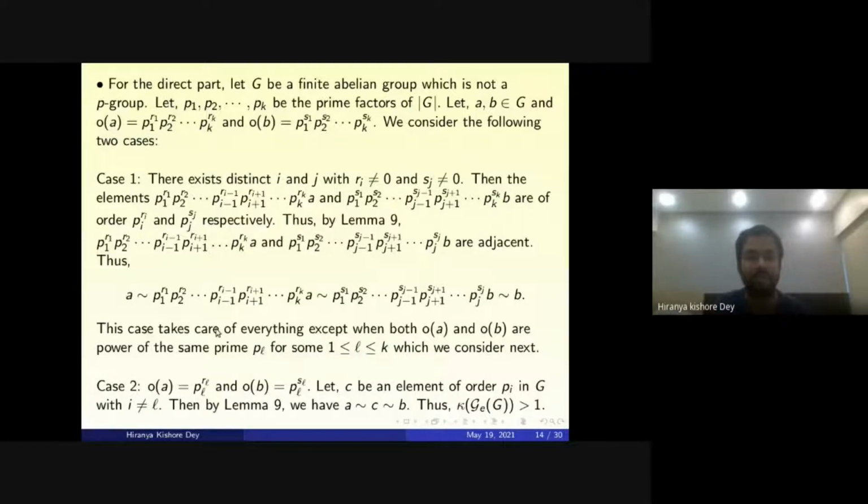except when both the order of A and the order of B are powers of the same prime PL.